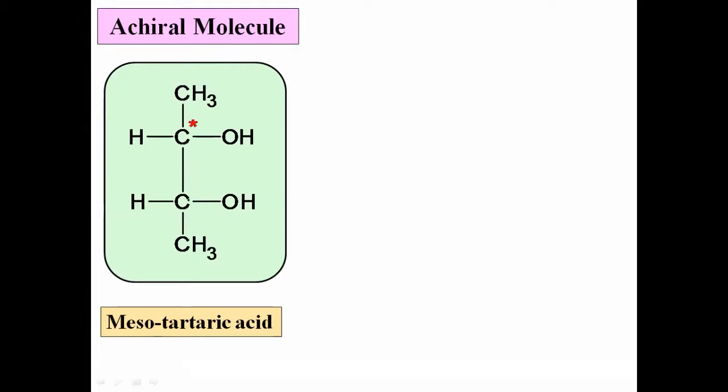Okay, what about the next? It is also attached to the 1 OH, 1 methyl, third hydrogen, and fourth this group, and therefore this carbon is also attached to the 4 different atoms or groups, hence it is also chiral in nature. तो सुद्धा chiral center आहे, chiral carbon आहे, asymmetric carbon atom आहे. म्हणजे माझं पहिलं स्टेटमेंट काय असेल? Yes, that mesotartaric acid is having 2 chiral centers.